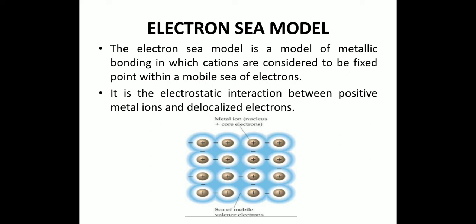Now what is this electron sea model? The electron sea model is a model of metallic bonding in which cations are considered to be fixed points within a mobile sea of electrons. Mobile sea of electrons are those electrons which are free to move through the whole structure, as you see in the diagram. Now they develop an electrostatic interaction, or electrostatic force of attraction, between the metal positive ions and these delocalized or free electrons.